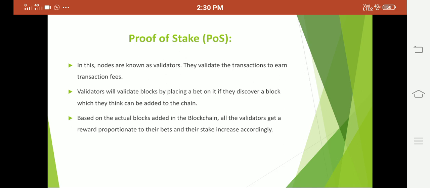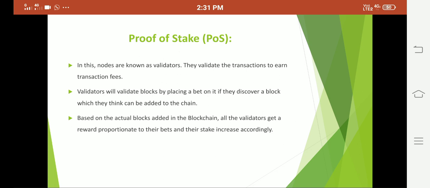Validators will validate the blocks by placing a bet on it. If they discover a block which they think can be added to the blockchain, they will spend money on the transactions. So they will bet their money and they will increase their stake. If it is true, then they will increase the stake, as they will collect the transaction fee. Based on the actual blocks added in the blockchain, all the validators get a reward. So this is proof of stake.